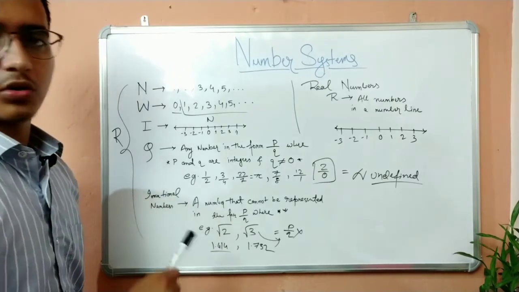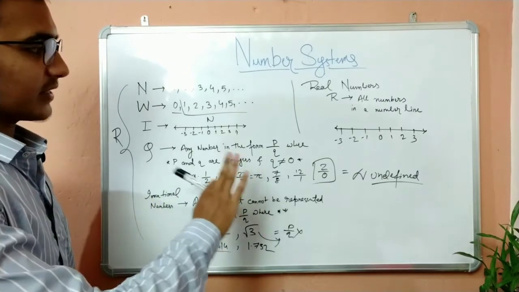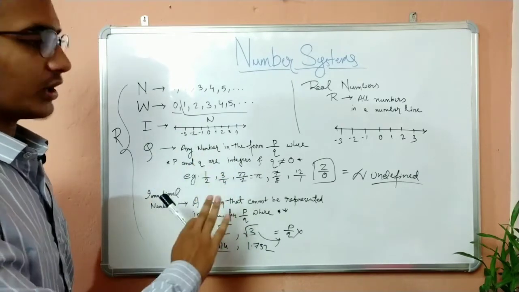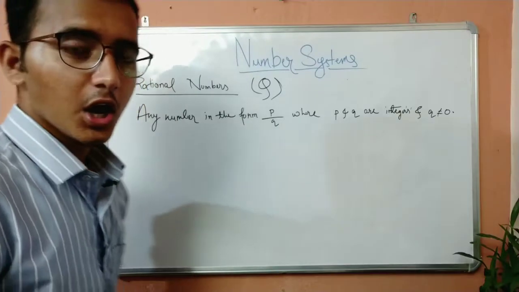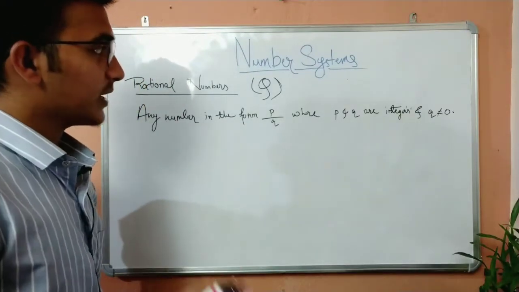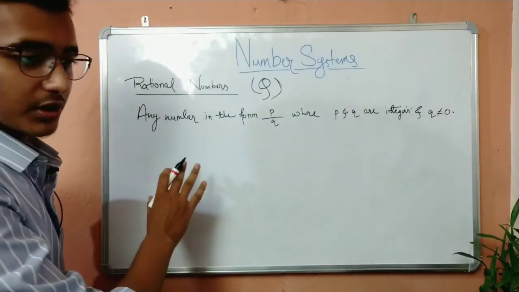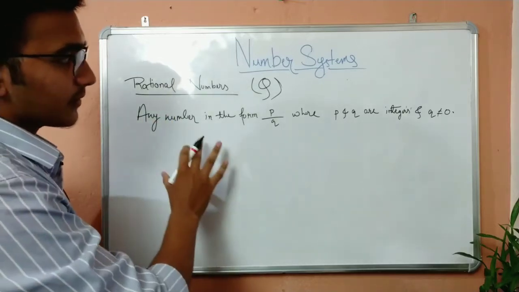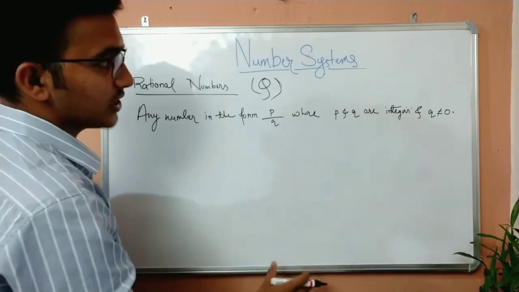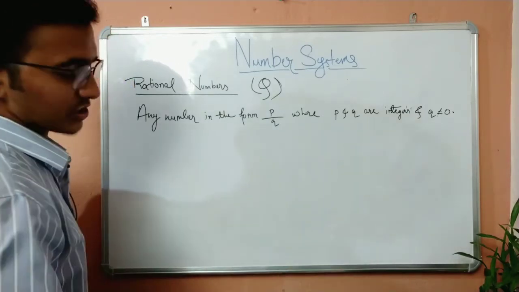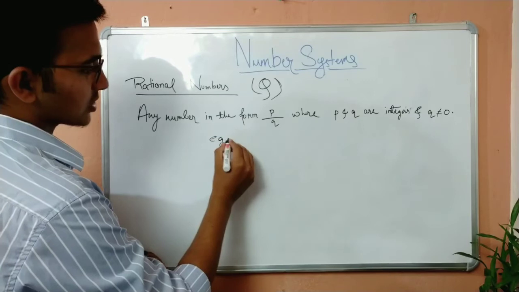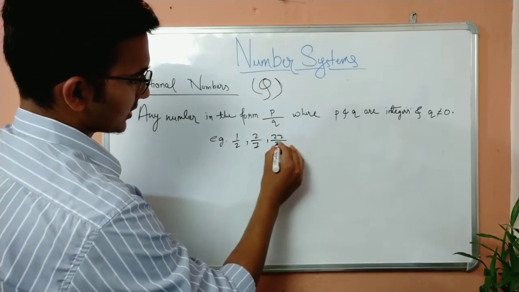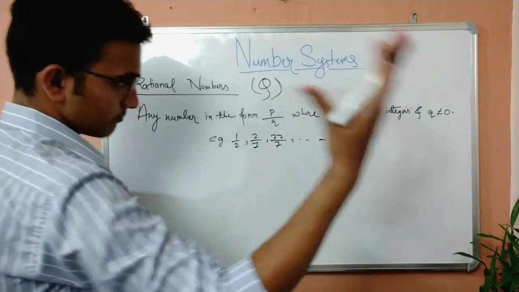You can write it down, note down everything that is present on the board. It's very important. You can pause the video, note it down, and then watch the video again. So in this video, our main focus is on rational numbers. What are rational numbers? I said it earlier, any number in the form p by q, where p and q are integers and q is not equal to 0, is a rational number. Examples of rational numbers are 1 by 2, 2 by 7, 22 by 7, and you can name any fraction.